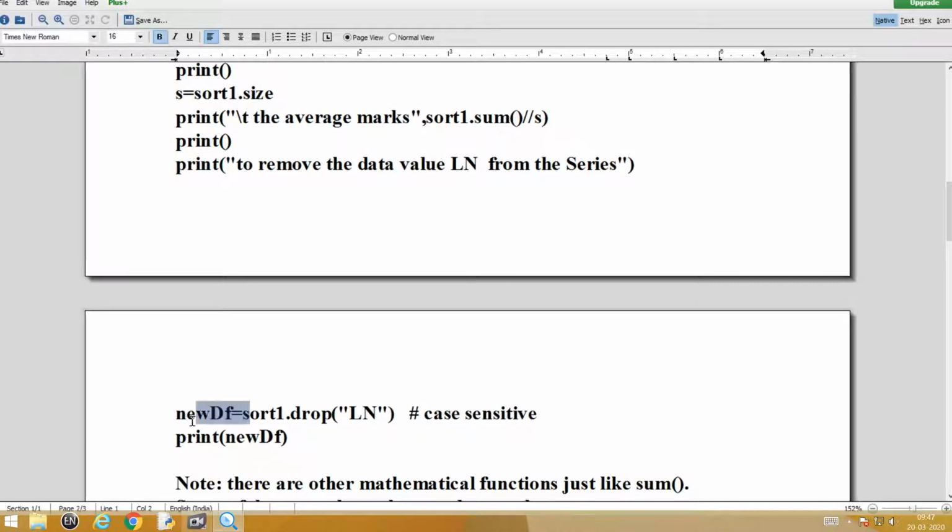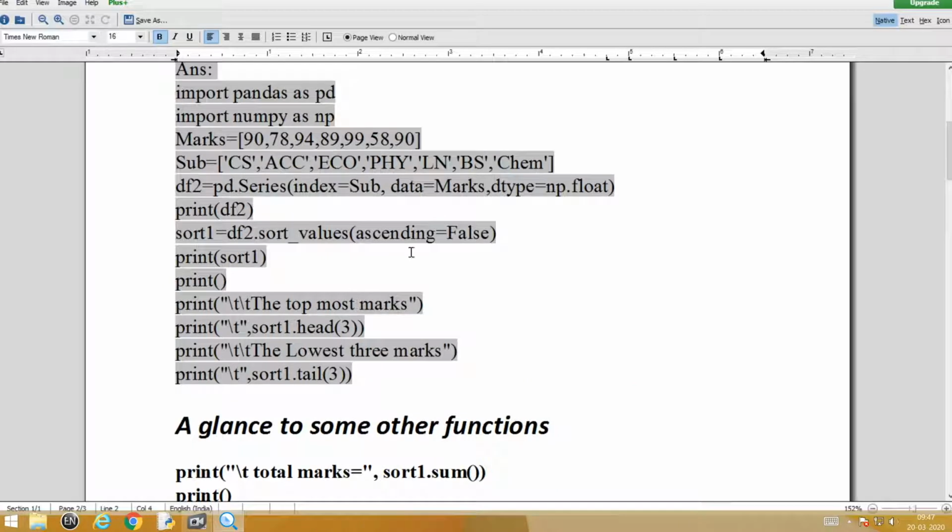I don't have to actually store it, I can directly give it in print, but I have stored it inside a variable called new df. That means from our sort1, the ln will be dropped. That corresponding index ln with its data value will be dropped, and the new object new df will be printing all the other values except the values with ln.